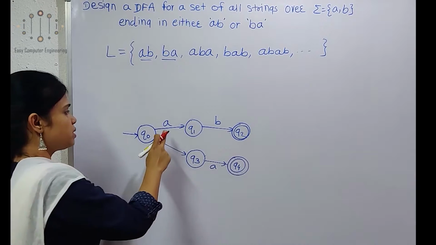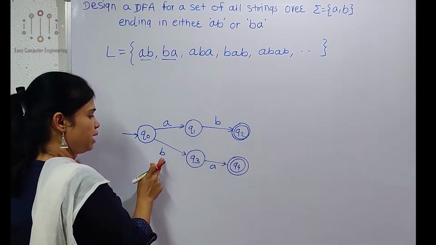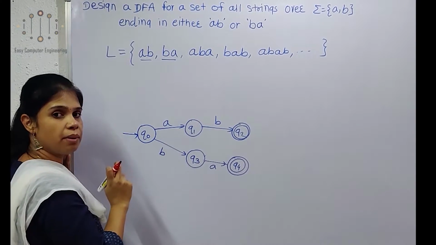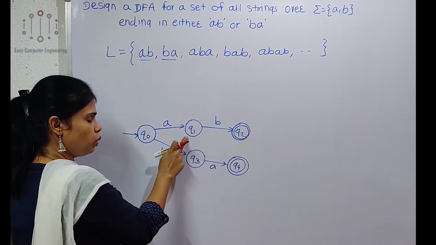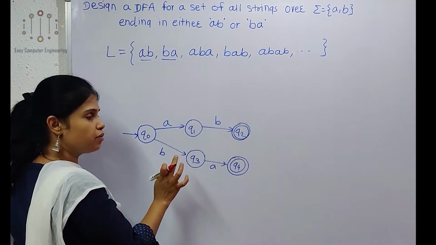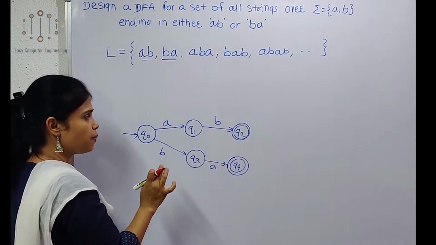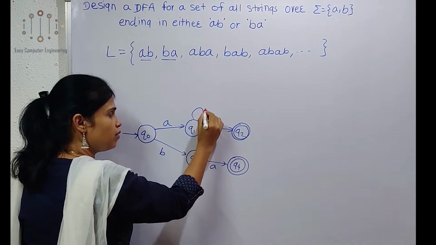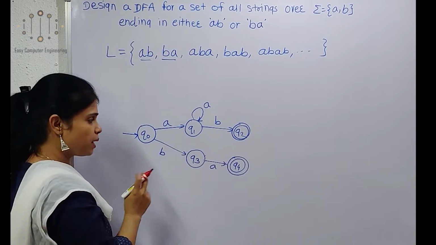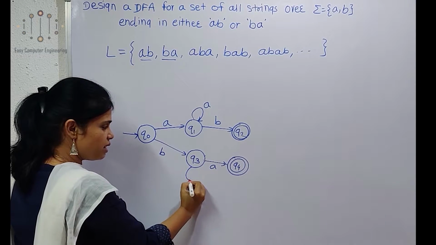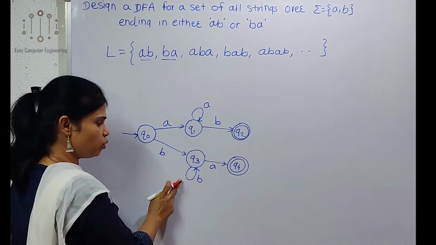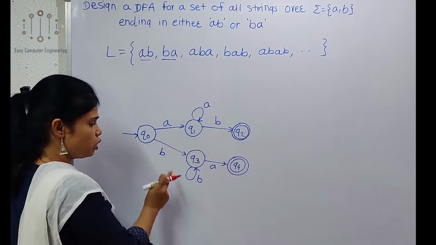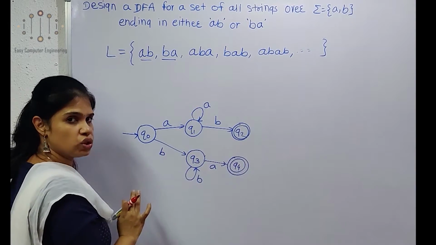Now, Q1 ends with AB, Q4 ends with BA. For Q0, the A and B transitions are done as per our sigma. Now we have to show the Q1 transition. The B transition is done for Q1. We have to show the A transition. If my string is A, this is accepted, so we can show a self loop on the A transition. Same here: if there is BBBA, we can show a self loop on Q3, since BBBA ends with BA and is accepted. So for Q3 and Q1, the A and B transitions are done.